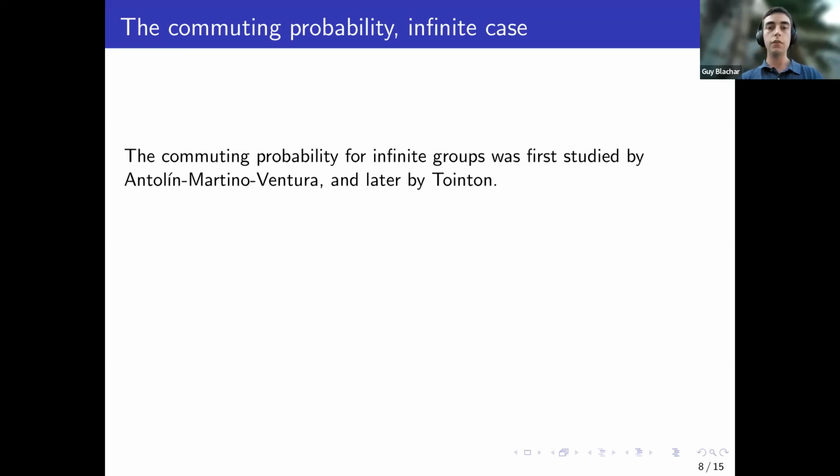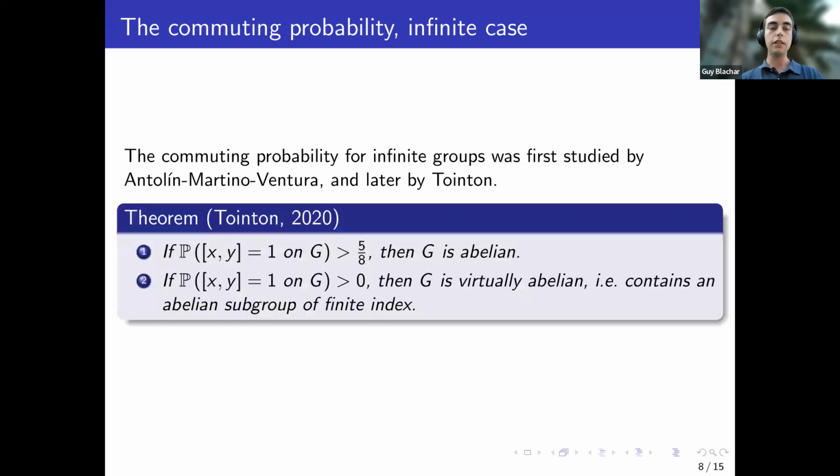They showed the following analogs of the finite case. First, we still have a gap, and the same number actually holds: if the probability is larger than 5 over 8, the group becomes abelian. The same examples also show that it's tight for the infinite case, but this shows that the infinite case behaves like the finite case.